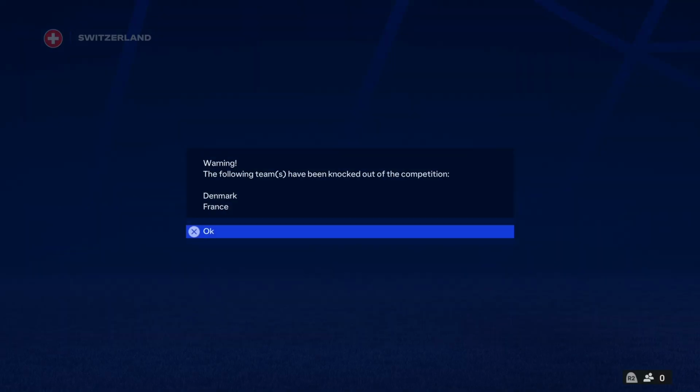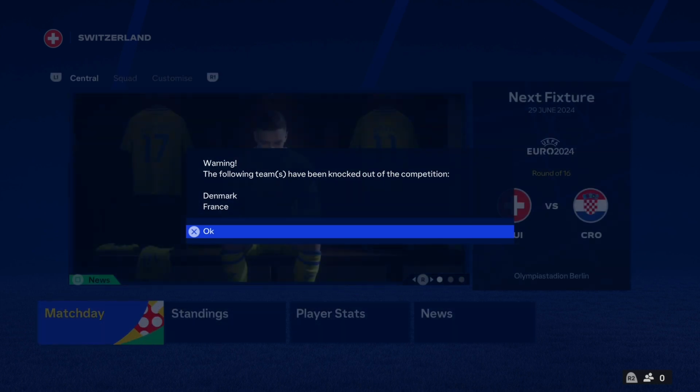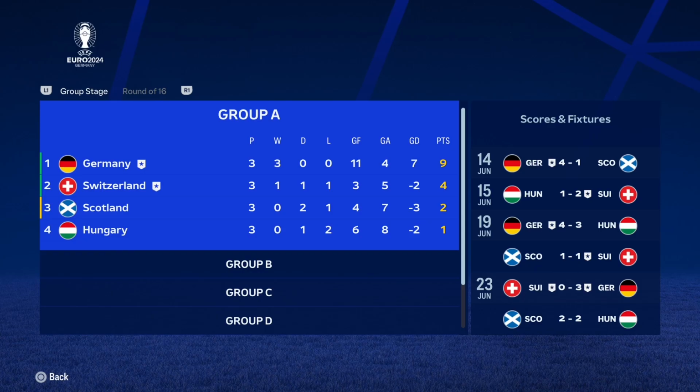And now let's have a look at the groups. There you can see there's two of the teams that should do well that got eliminated. So in the first group, we have Germany winning, Switzerland coming second, Scotland third, Hungary fourth. That's not too crazy. And just keep in mind, guys, I'm going to be noting down all the points tallies throughout. So we'll have a track record of everyone's average points in the group stage. I'd say this is a pretty stock standard group.